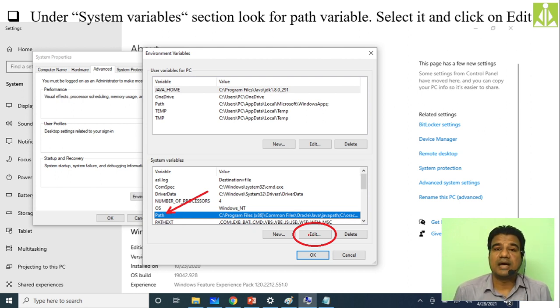Actually I thought of showing the complete installation and path setting in real time while doing it, and I thought of recording it, but my OBS application is not allowing me. Whenever I visit a website to download Java, my OBS gets stuck, and whenever I try to install Java on my computer, during that installation process, my OBS again gets stuck. Because of that reason, I'm not doing it.